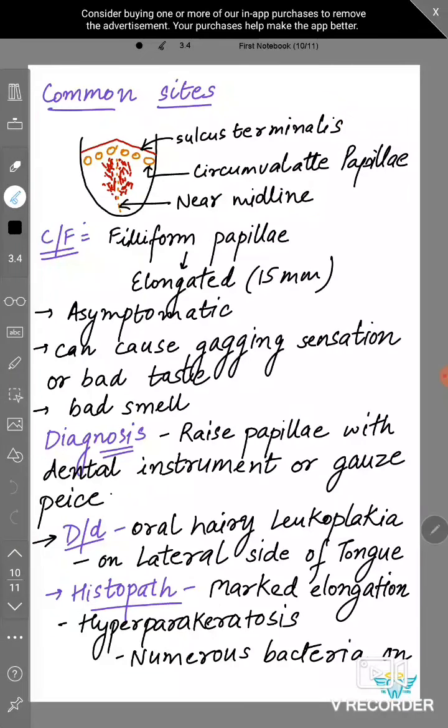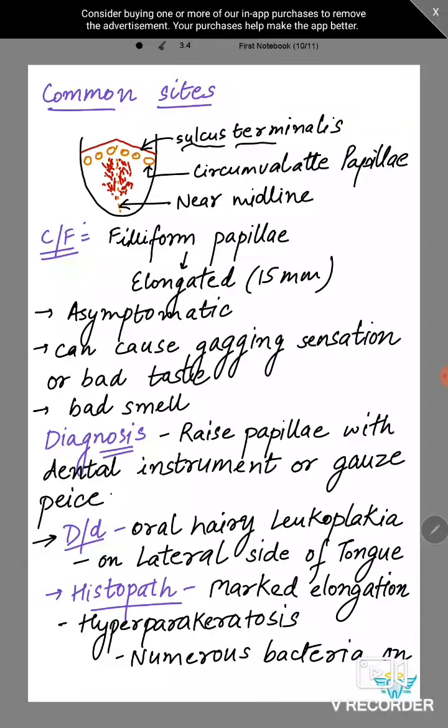Now what are the common sites, okay. So this is the sulcus terminalis. The sulcus terminalis is this V-shaped thing, and in front of that there are circumvallate papillae, okay. Other papillae are filiform, fungiform papillae are there, but here are circumvallate papillae. So it occurs more near the midline, okay. Near the midline it is occurring more, you can see, and it occurs anterior to the circumvallate papillae.